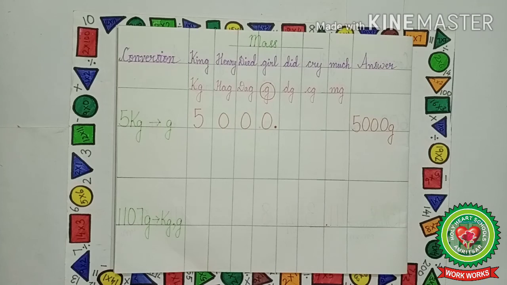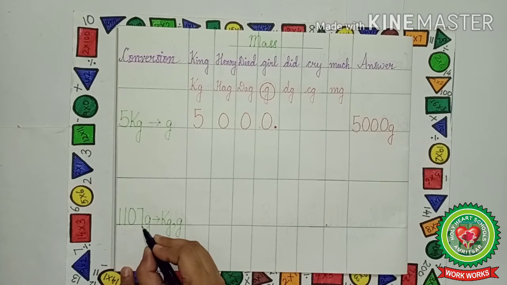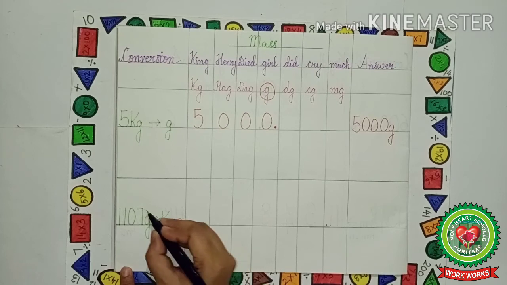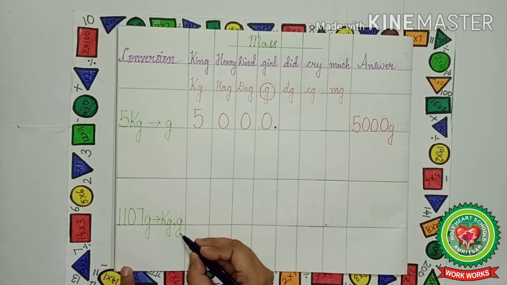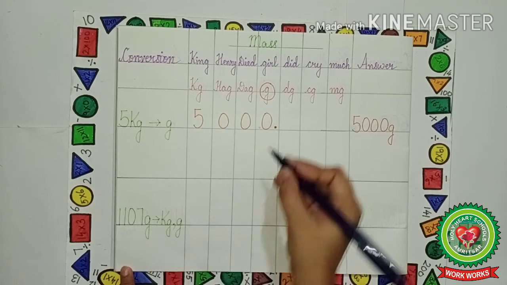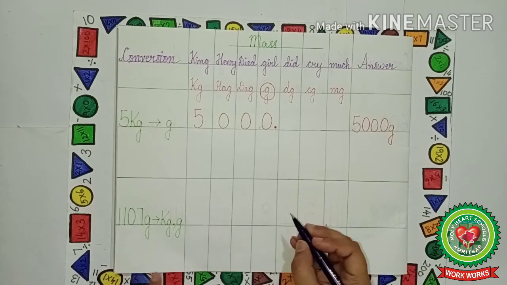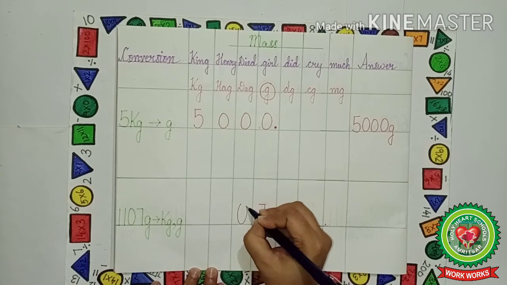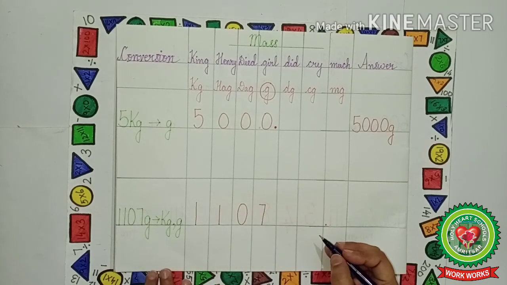Now let us take the next example. Let us see, 1107 gram convert into kilogram and gram. That means the whole thing we have to convert into kilogram also and gram also. So as you know, we will start writing from the gram's house, that is G, and we will write the number backwards. So let us write 7 0 1 1. Now we have written down the number.